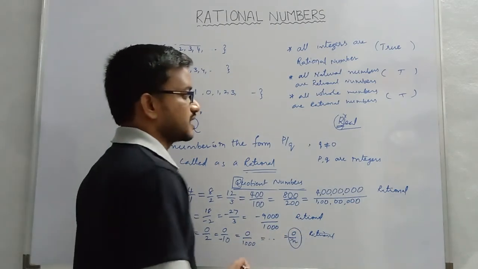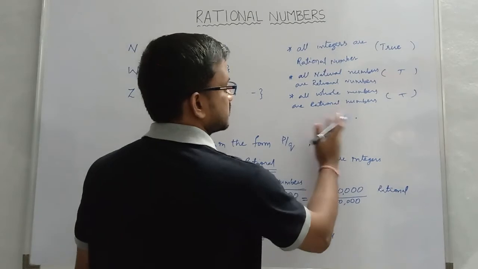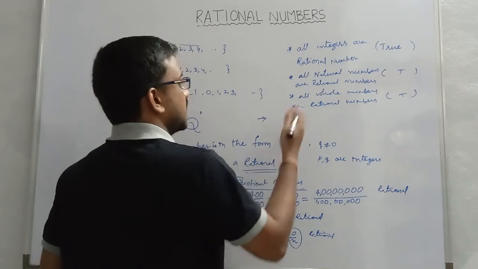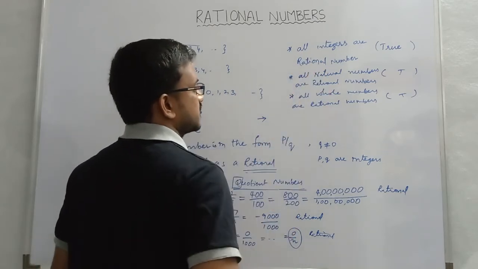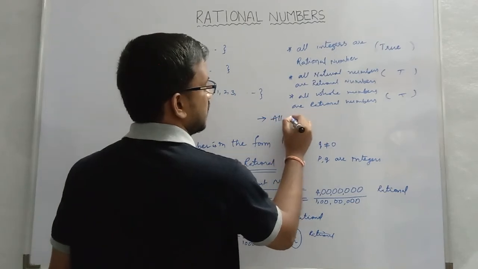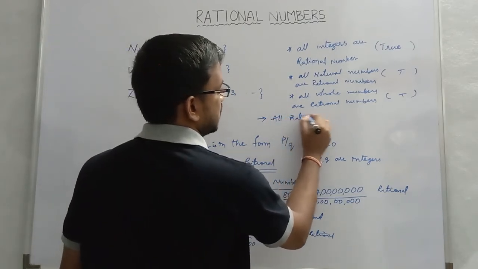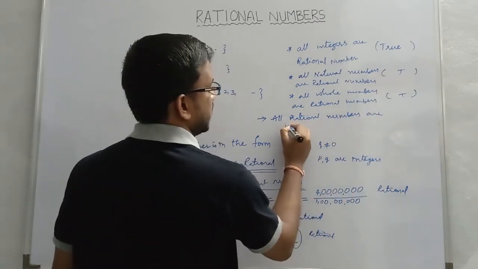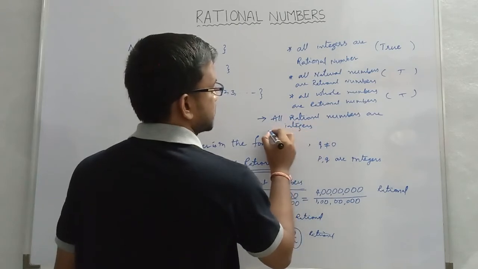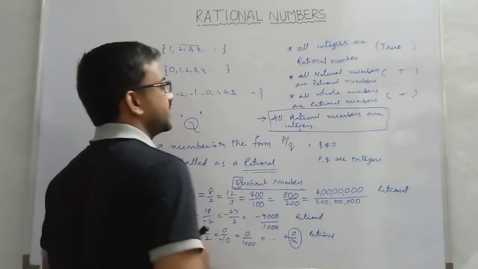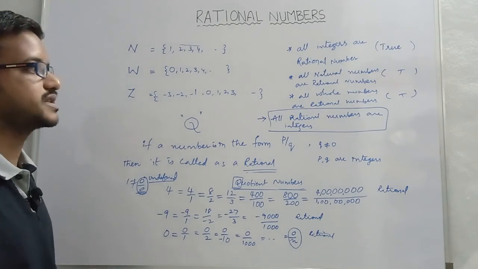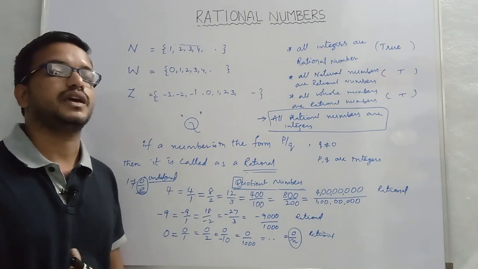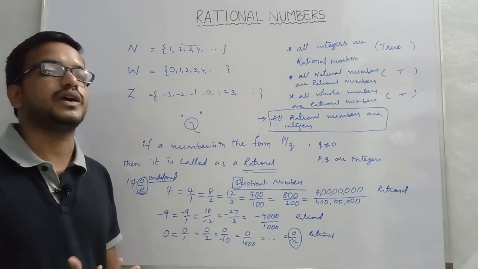Okay, for example, I will take the converse statement for this first statement, and we can convey the same for the next two also. All rational numbers are integers. This is the statement, all rational numbers are integers. Okay, for this we have to give the counterexample to show why the statement is not always true.